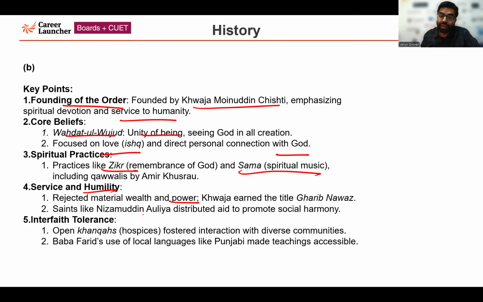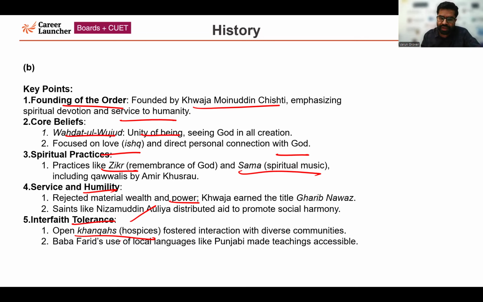Saints like the famous Nizamuddin Auliya also promoted social harmony. There are other important saints belonging to this order also. The last point is interfaith tolerance: open khanqahs, hospices. Basically, interactions were happening. People belonging to different communities were talking to each other. It was promoting unity also.